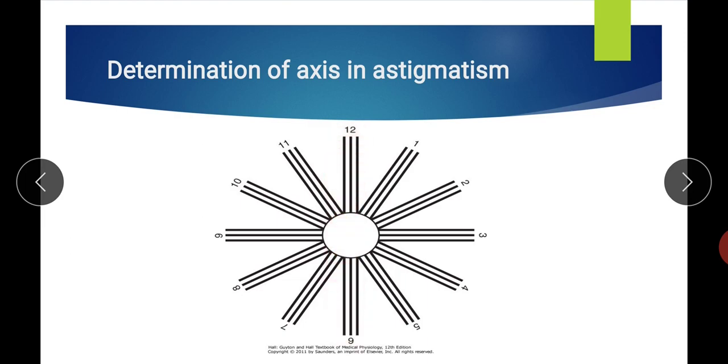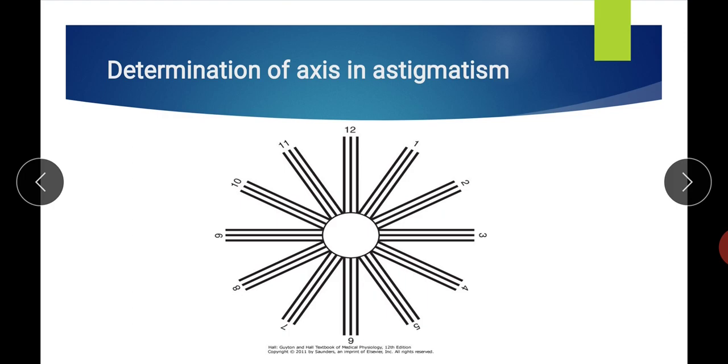In that case we can say that this axis is defective, and we have to put a cylindrical lens which can clear this axis. So by determining the axis, the clinician then orders the optician to form a combination of spherical and cylindrical lens to correct the astigmatism.